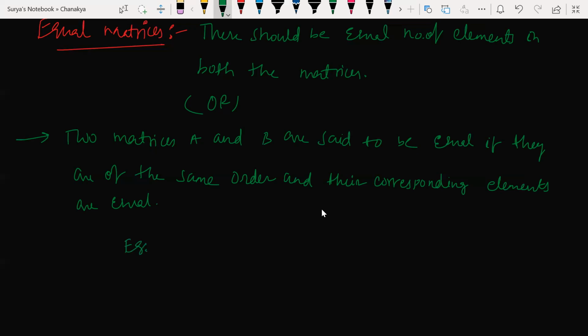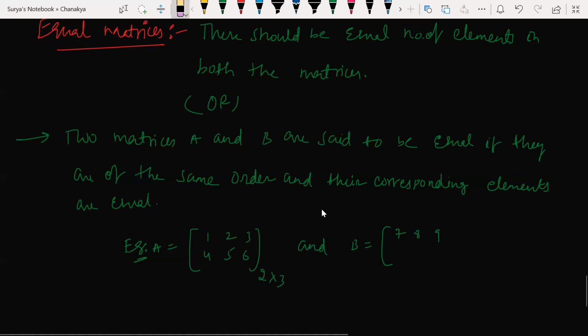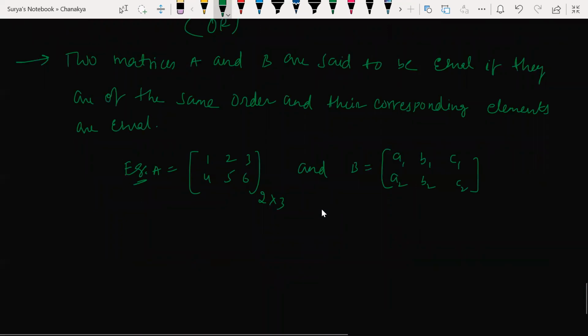For example, look at this here. Here, 1, 2, 3, 4, 5, 6. What is the order of this matrix? 2 rows, 3 columns. Let's say A. And let's say B matrix. Not 7, 8, 9. Let's give some unknown things. Let's say A1, B1, C1, A2, B2, C2.